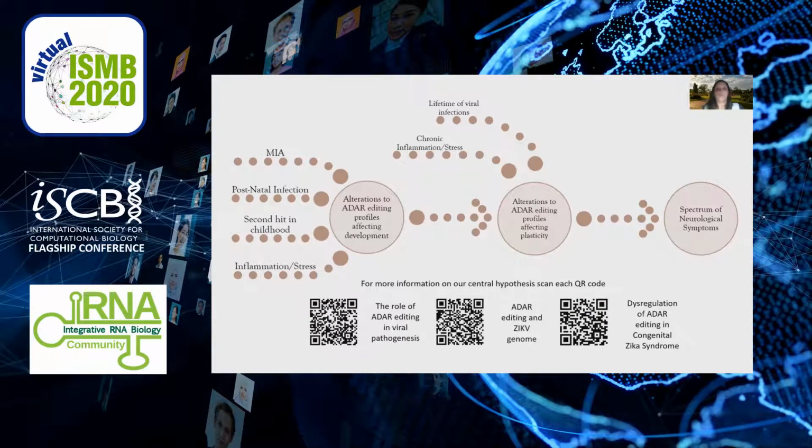This leads us to our central hypothesis that others have also shared in recent publications. Maternal immune activation, postnatal infection, chronic inflammation, and stress in the lifetime of viral infections can alter normal spatial temporal regulated ADAR editing patterns in the brain, which can then ultimately result in a spectrum of neurological complications, depending on the time and location of the changes to the ADAR editing landscapes. These neurological symptoms include symptoms as obvious as microcephaly, but as silent as mood regulation.